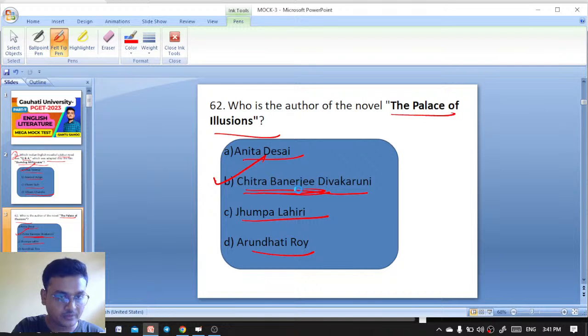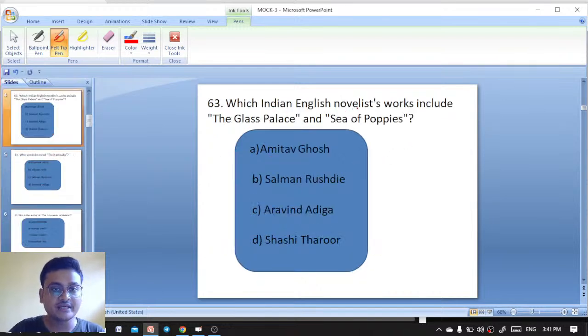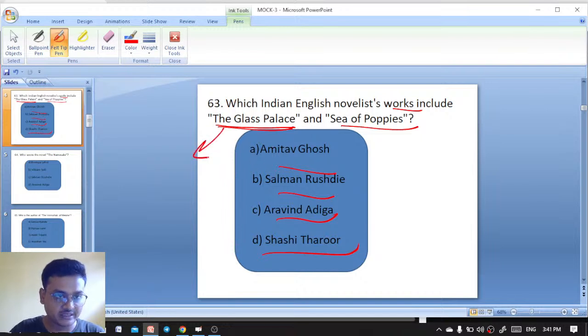Next question. Which Indian English novelist's works include The Glass Palace and Sea of Poppies? Amitav Ghosh, Salman Rushdie, Arvind Adiga, Shashi Tharoor. In The Glass Palace, there is a character named Rajkumar Raha. Rajkumar Raha is the protagonist of The Glass Palace.